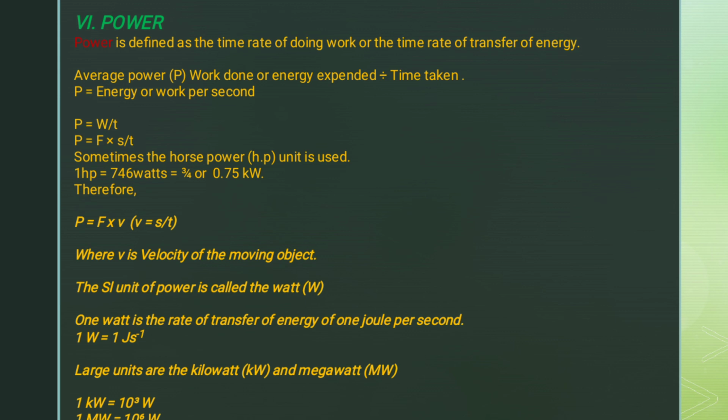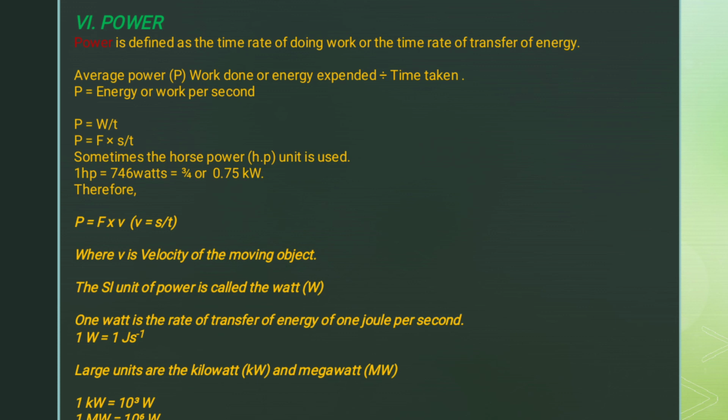Now the unit of power is the watt or joules per second. From the above equation, P is equal to force times distance over time. We can say that power is equal to force times velocity because velocity is equal to distance over time. So V is the velocity of the moving object.